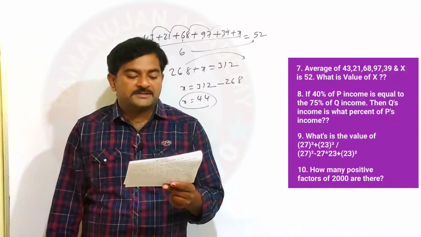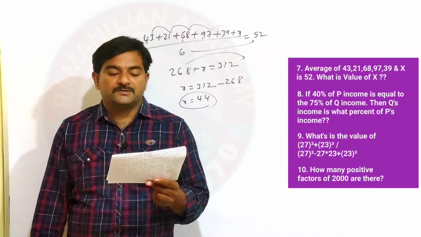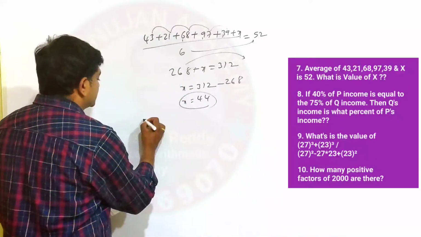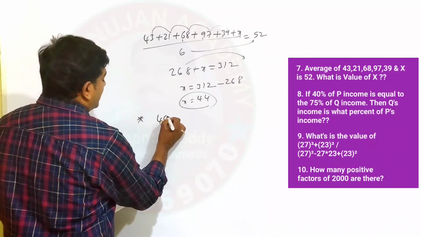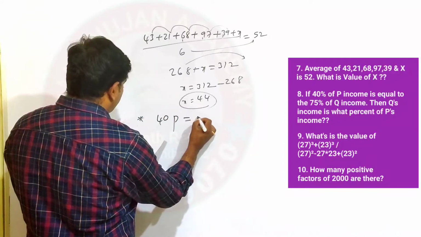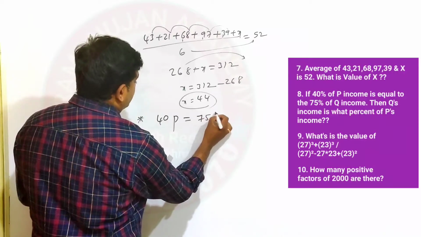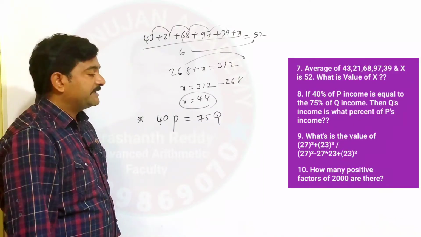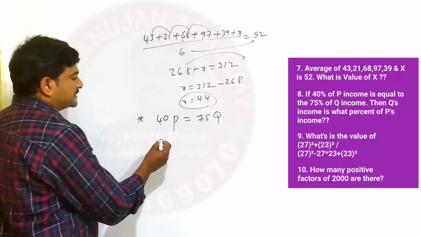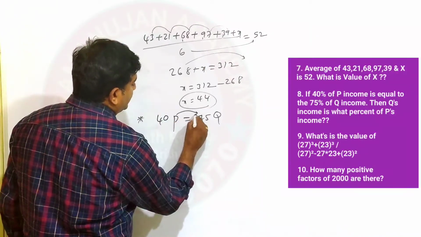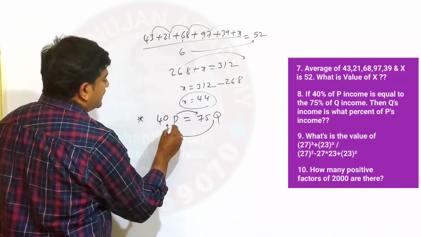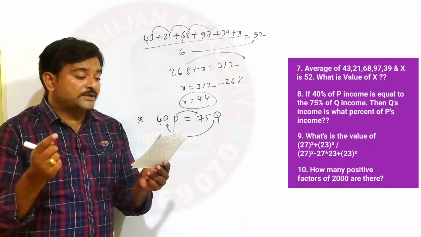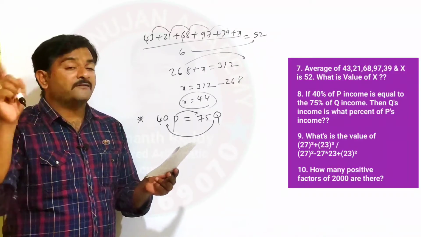If 40% of P's income is equal to 75% of Q's income, let me write roughly: 40% of P's income is equal to 75% of Q's income. In this case, P is 75 parts and Q is 40 parts. Then what is the question? Q's income is what percentage of P's income?